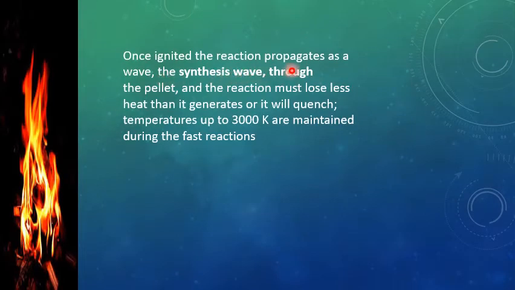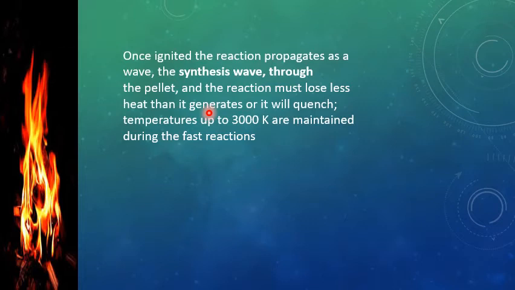Once ignited, the reaction propagates as a wave because it is a self-propagating mechanism. The synthesis wave moves through the pellet and the reaction must lose less heat than it generates. It is self-propagating, so first time it is ignited. Like the burning of methane gas is self-propagating.